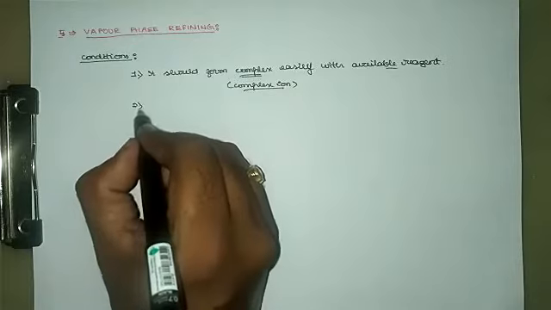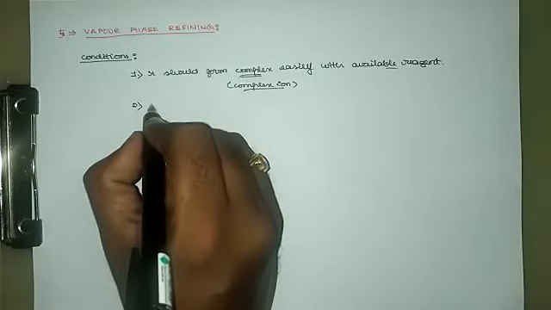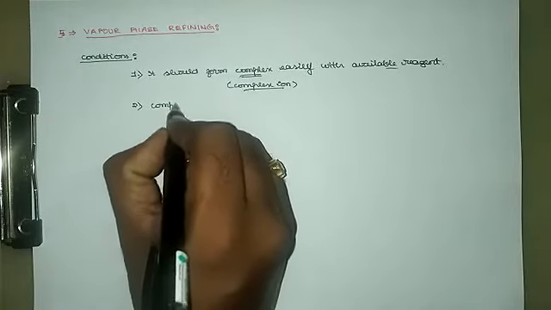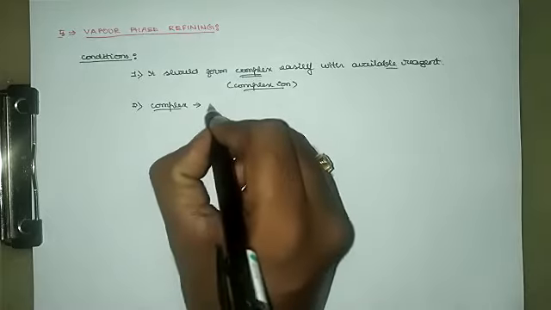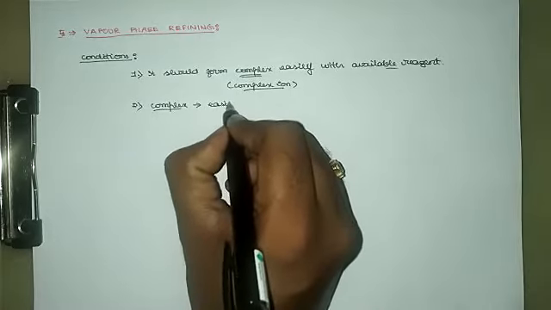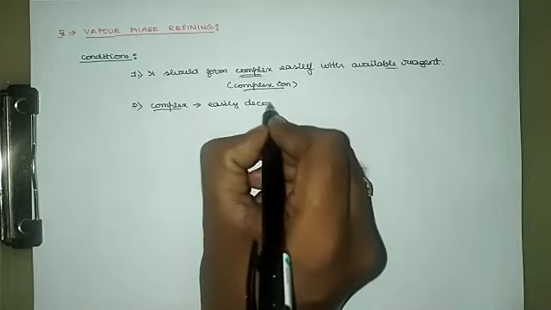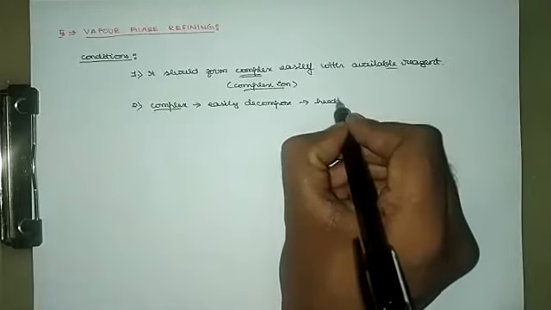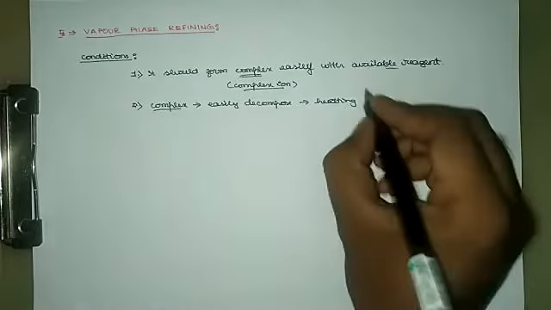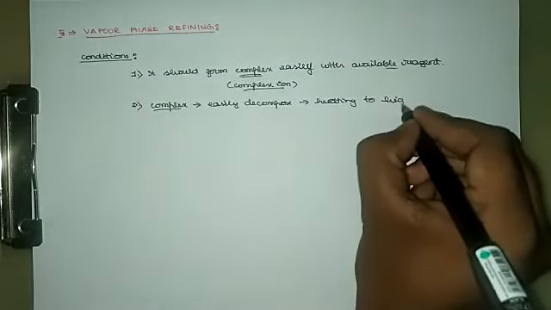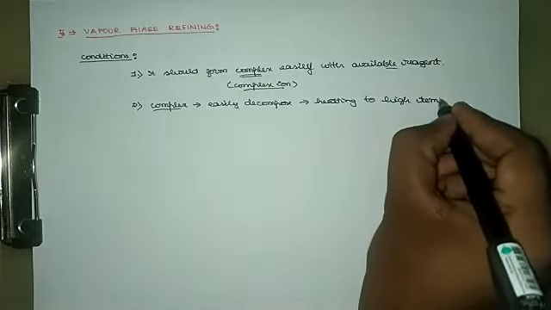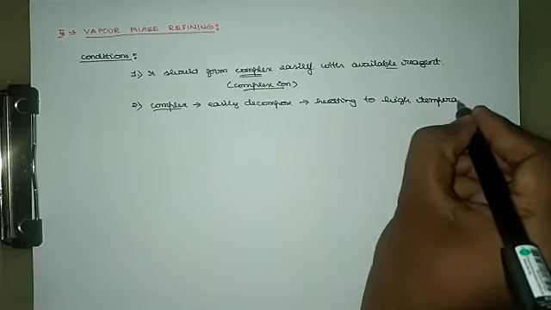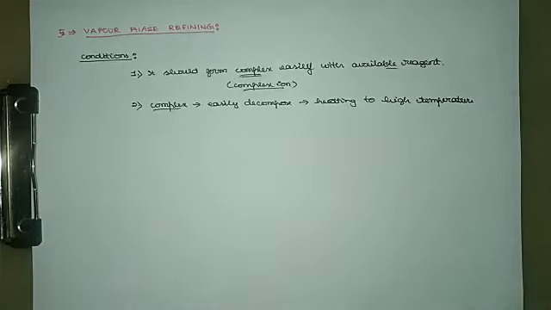The second condition is that the complex should easily decompose by heating to a higher temperature. If you heat that particular complex to a higher temperature, the complex should undergo easy decomposition to get the metal back.